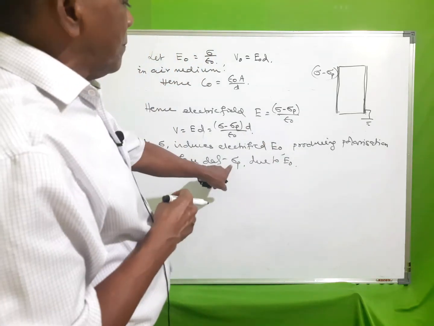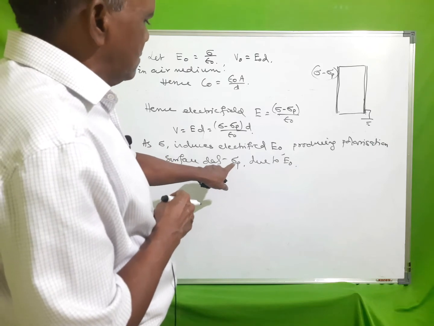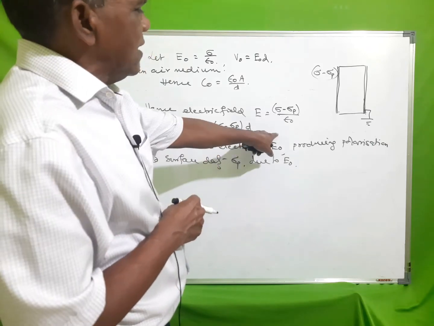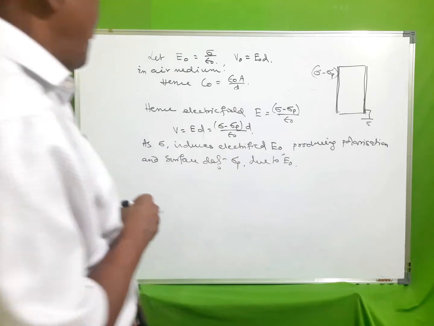So there is a direct proportionality of sigma p with external field E0.